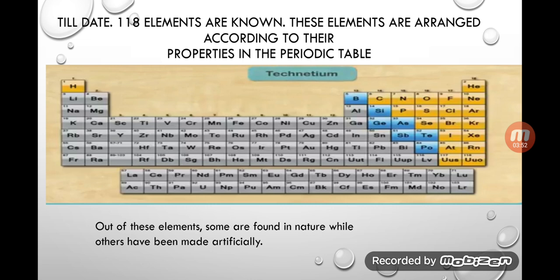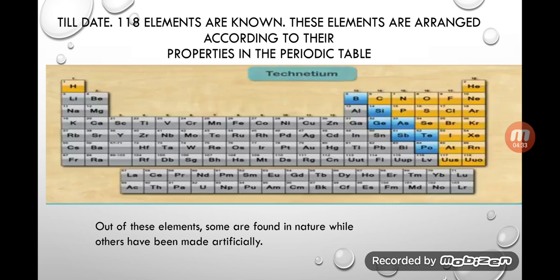Now, my dear students, out of these elements, some are found in nature, while some have been made artificially. Means some of them are man-made, and some of them are naturally found. Now you can see here three colors. One, a very large area, blackish gray, that is the metallic part. The orange part is the non-metallic part, and a bluish part is the metalloids. So these categories are there, and we will talk about them in this lecture.